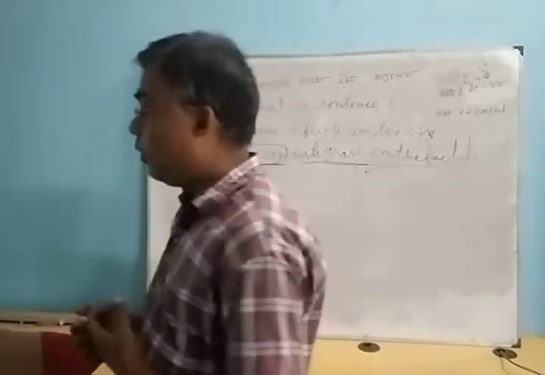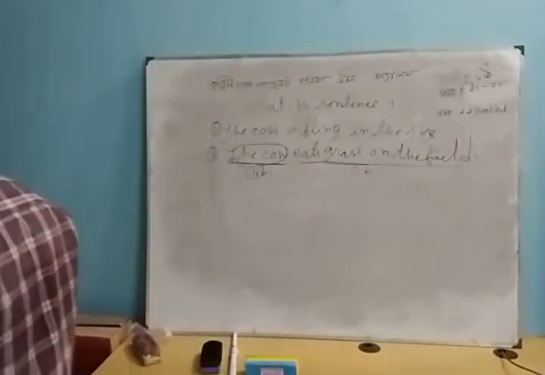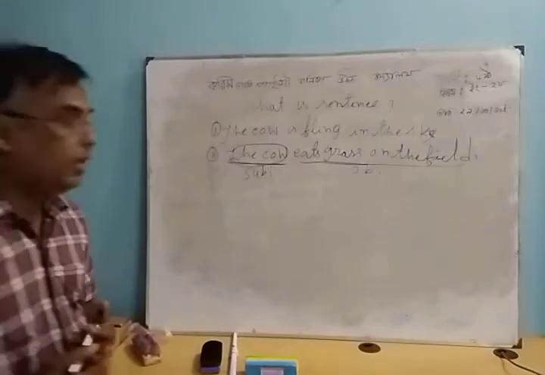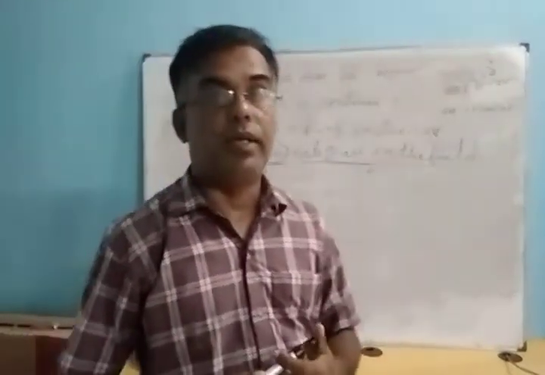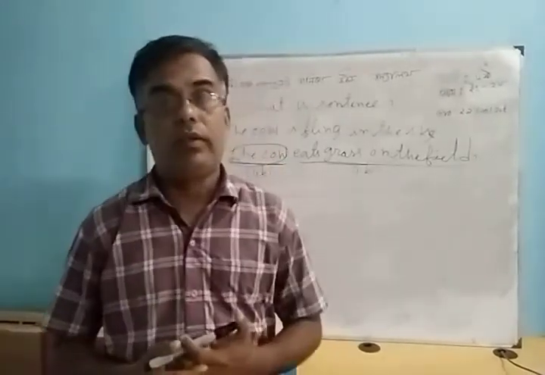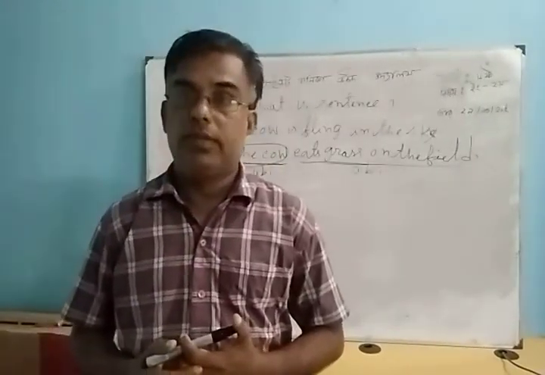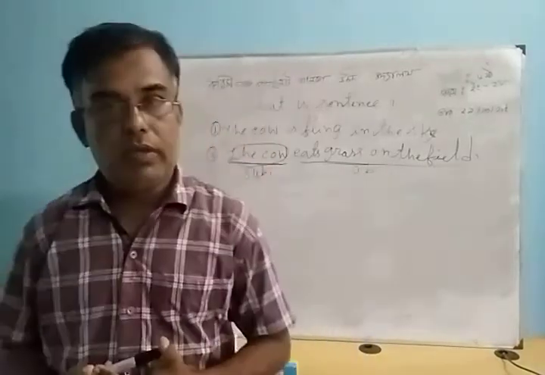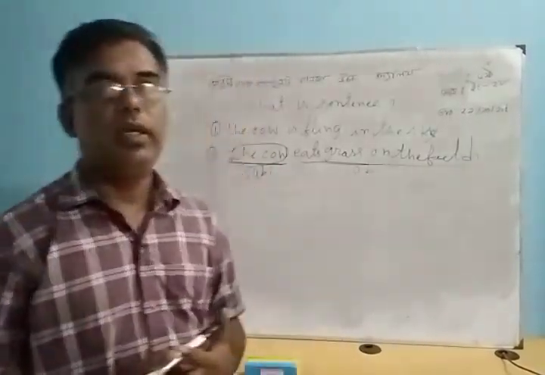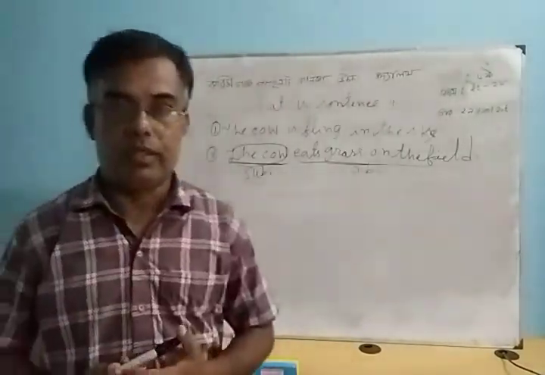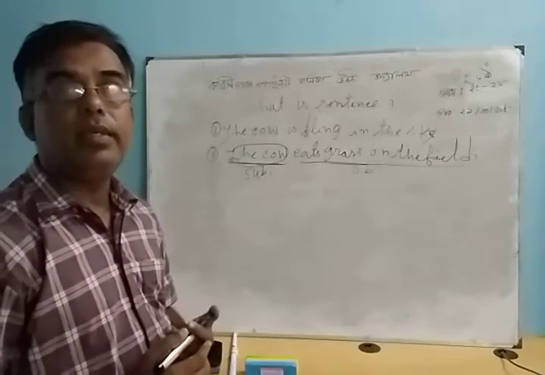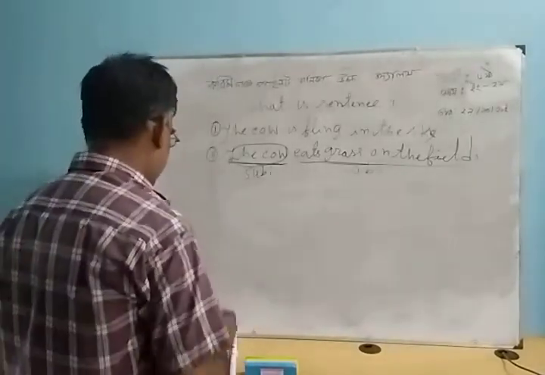There are two parts of a sentence, subject and predicate. We get the answer to the question who for the subject, and the next part of the sentence without the subject is the predicate.